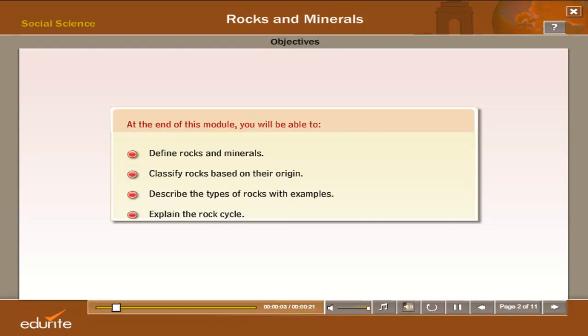Objectives. At the end of this module, you will be able to define rocks and minerals, classify rocks based on their origin, describe the types of rocks with examples, and explain the rock cycle.